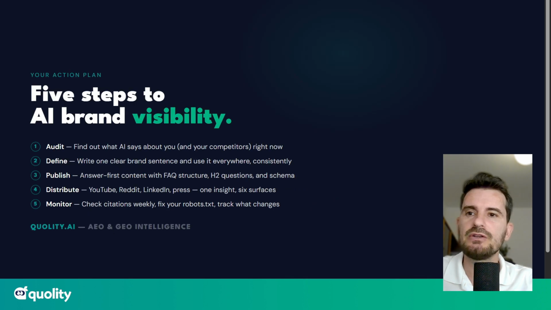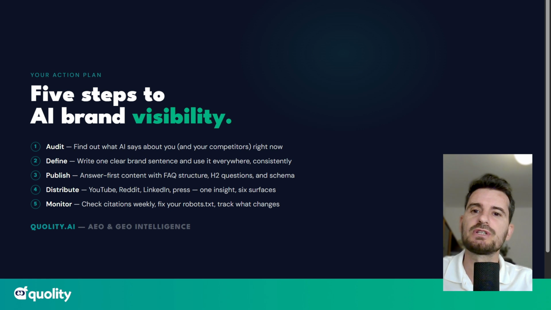And that's it. These are your 5 steps to AI brand visibility. So let's just summarize them. Step number 1, audit, right? Find out what AI says about you and your competitors right now. You can do it today. Define: write one clear brand sentence and use it everywhere consistently.